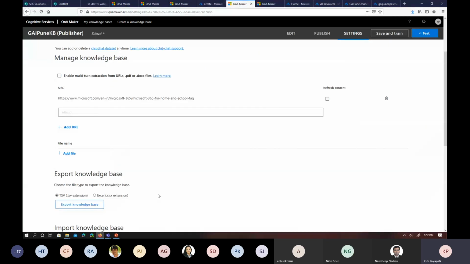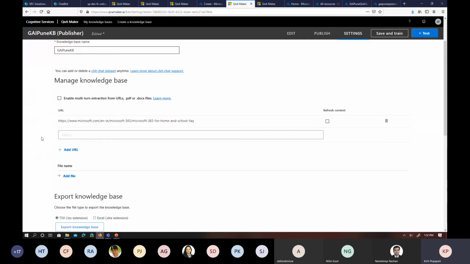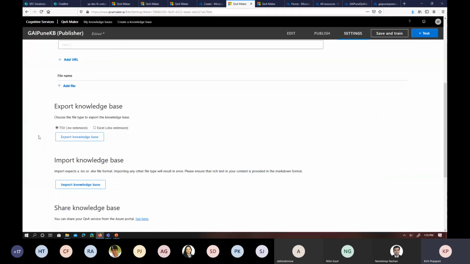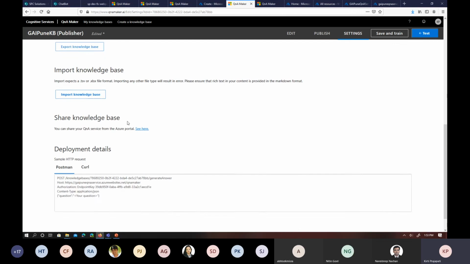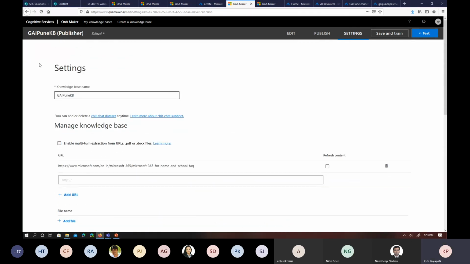And for the knowledge base, as I explained, to manage it, you have a number of options for what data source you want to use. In my case, I am using this as a data source for question and answer, but you can use the file system or import some TSV or Excel files and get the information from there, and that will be automatically converted into question and answer pairs. So this is all about the first step, how to create the knowledge base.